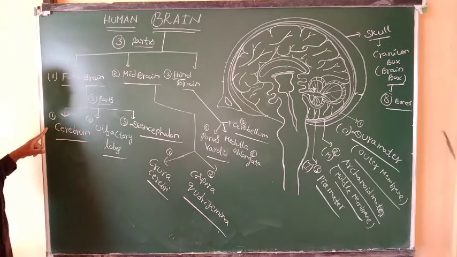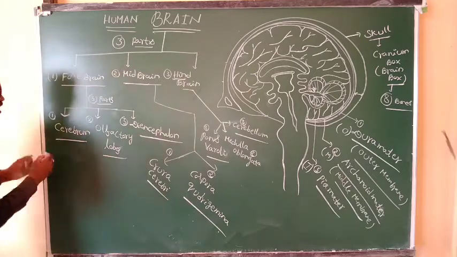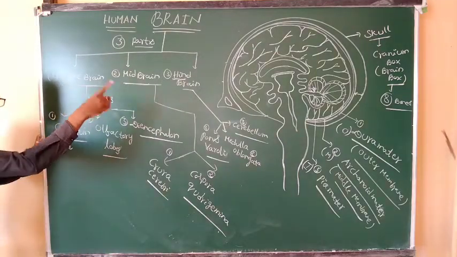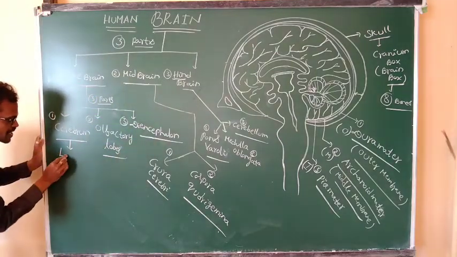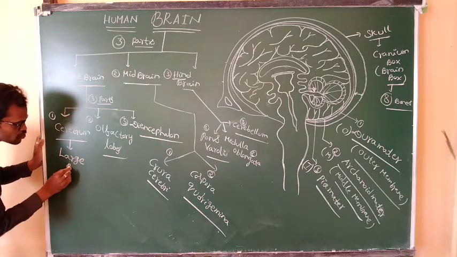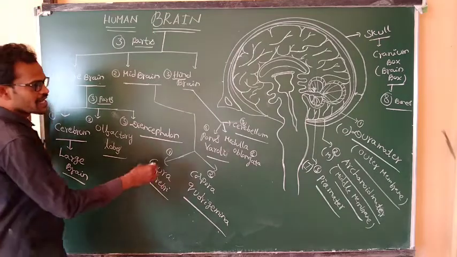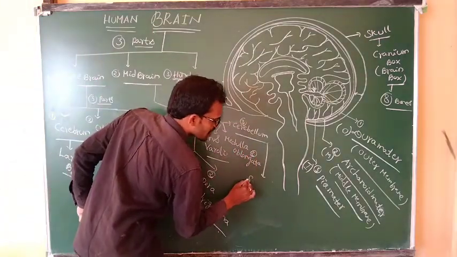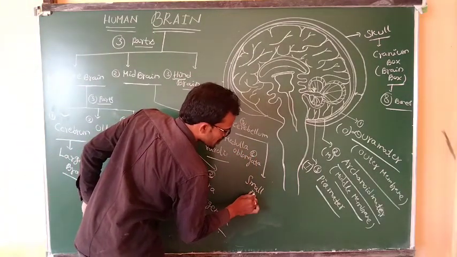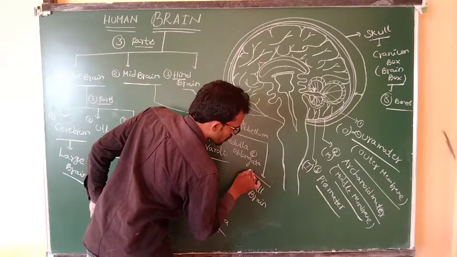First one, cerebrum. It is the large brain. The largest part of the brain is known as the cerebrum. Next one, the cerebellum, it is known as the small brain. It is the smallest part of the brain.